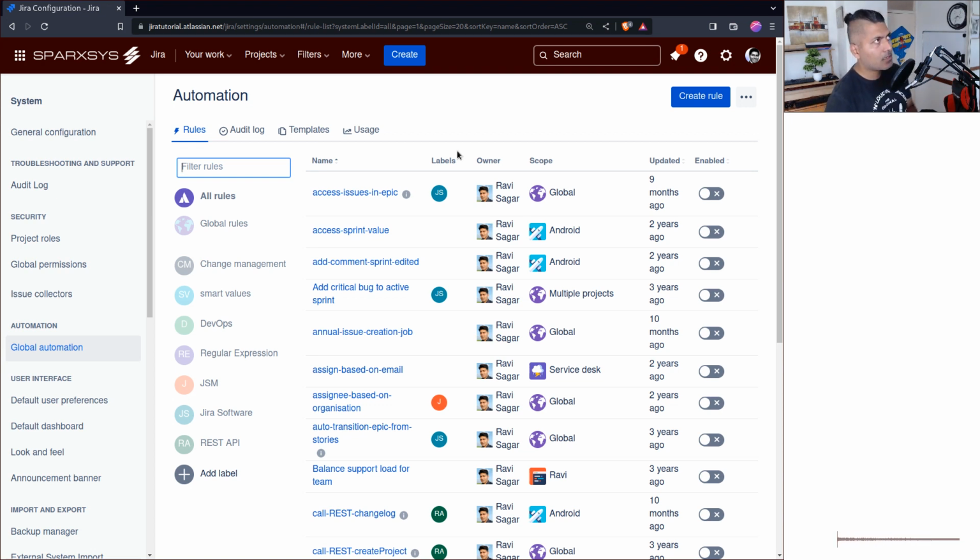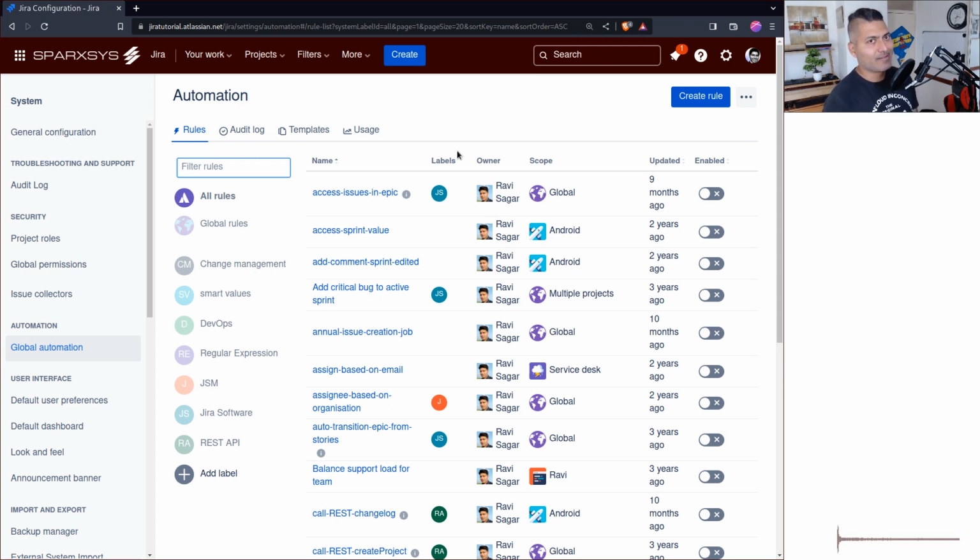Just to give you some background, in the previous version of Advanced Roadmaps, known as Portfolio, which was basically the Plans feature, it was not really automatic assignment. It was done with the help of a scheduler or scheduling factors.